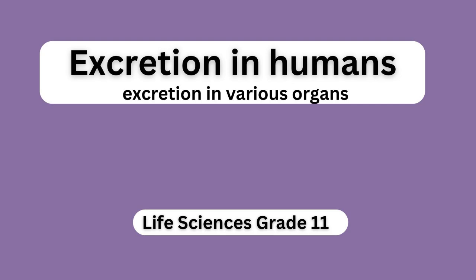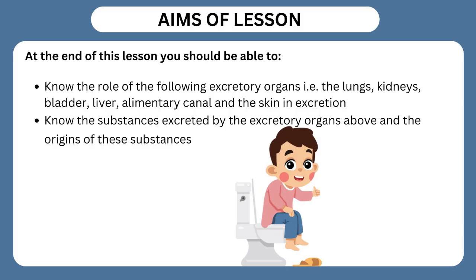Topic: Excretion in humans, excretion in various organs. Aims of lesson. At the end of this lesson you should be able to know the role of the following excretory organs, i.e. the lungs, kidneys, bladder, liver, alimentary canal and the skin in excretion. Know the substances excreted by the excretory organs above and the origins of these substances.